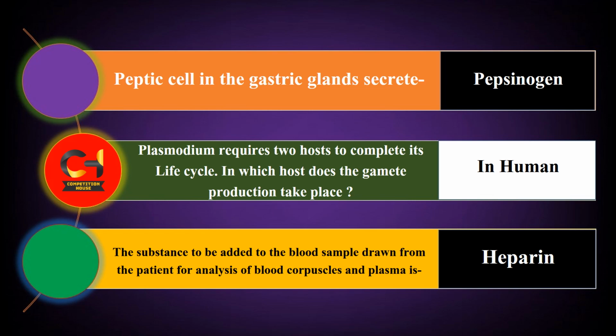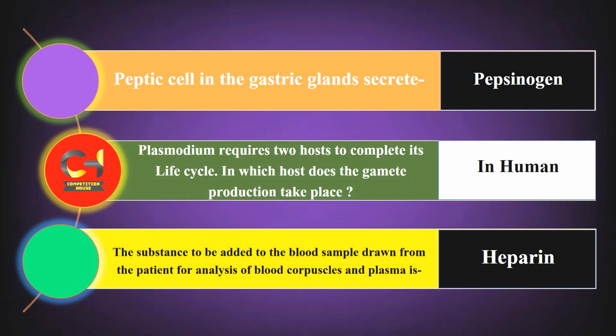Peptic cells in the gastric gland secrete? Answer is pepsinogen. Next question, Plasmodium requires 2 hosts to complete its life cycle. In which host does the gamete production take place? Answer is in human. Next question, the substance to be added to the blood sample drawn from the patient for analysis of blood corpuscles and plasma is? Answer is heparin.